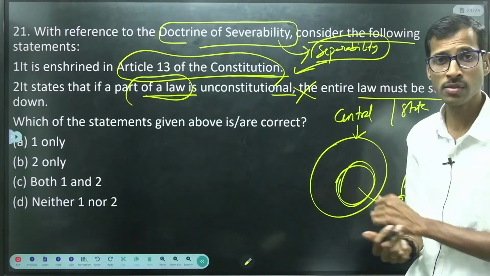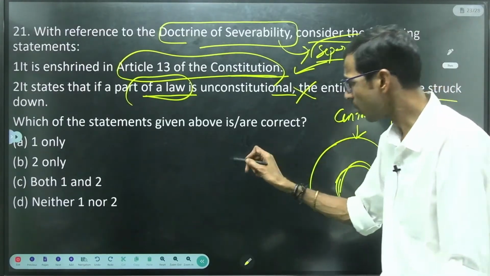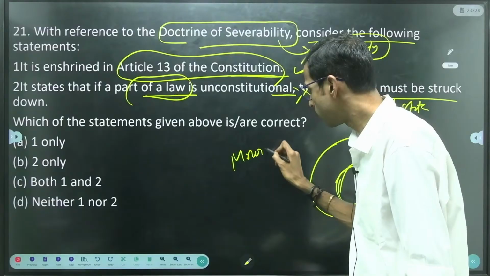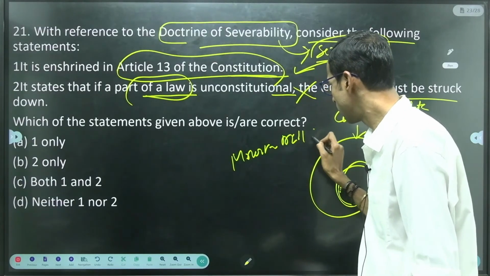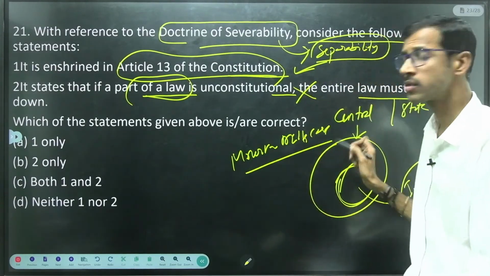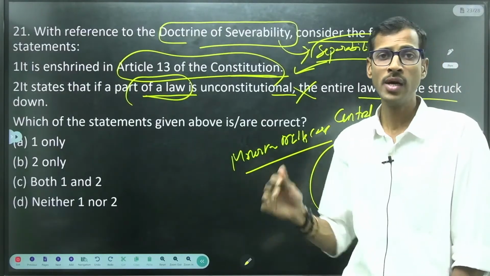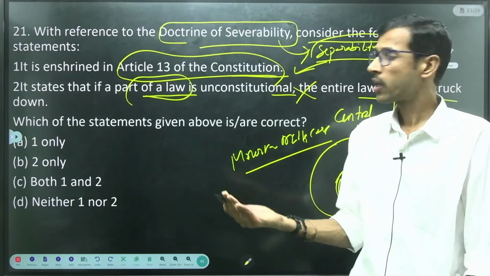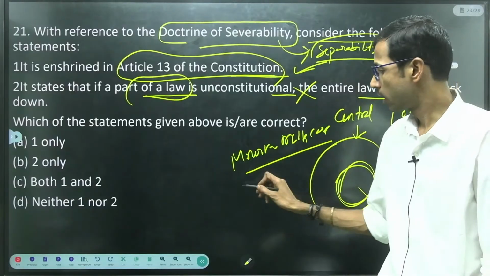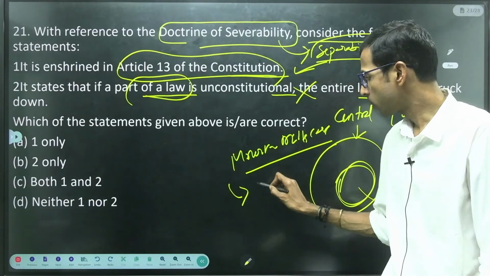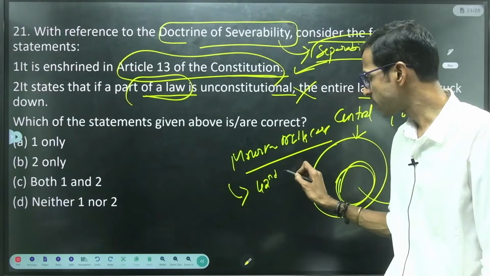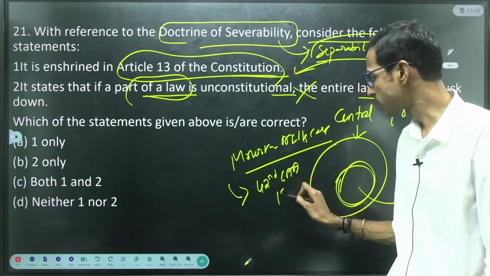But if you take this particular example, we have the Minerva Mills case, right? In this particular case, the Supreme Court invalidated some important provisions mentioned in the 42nd Constitutional Amendment Act 1976 as unconstitutional.